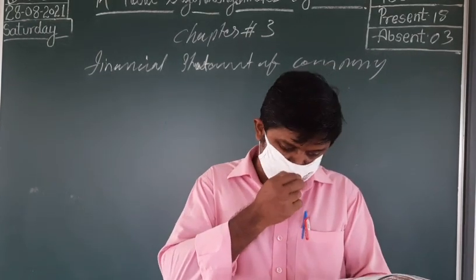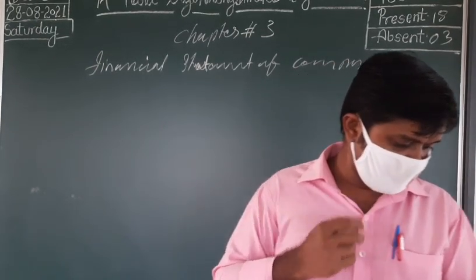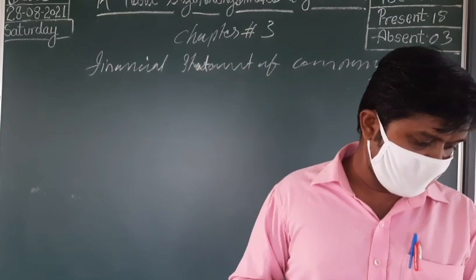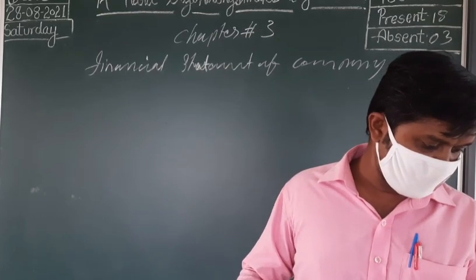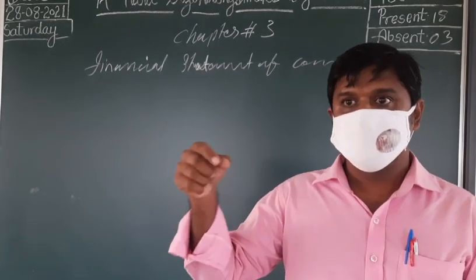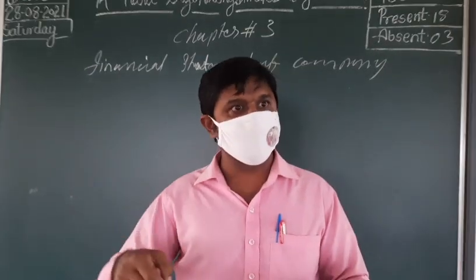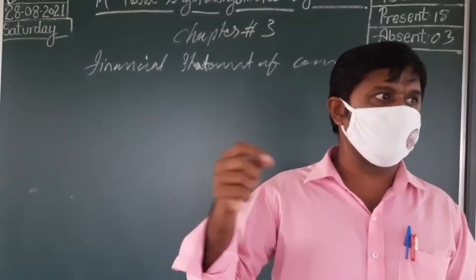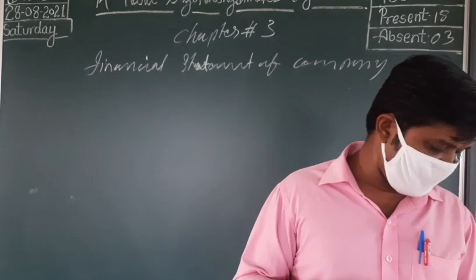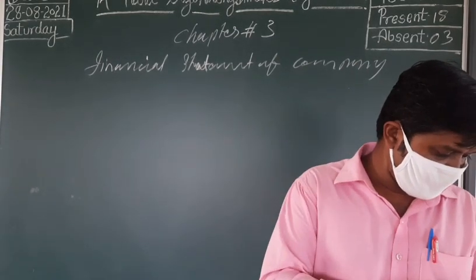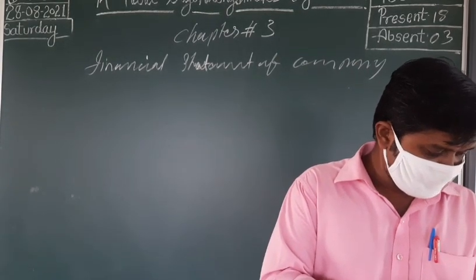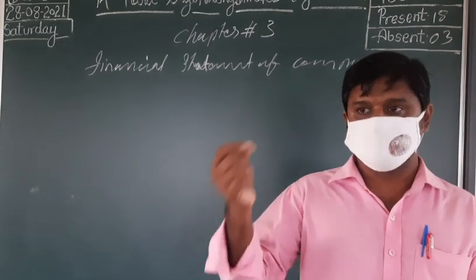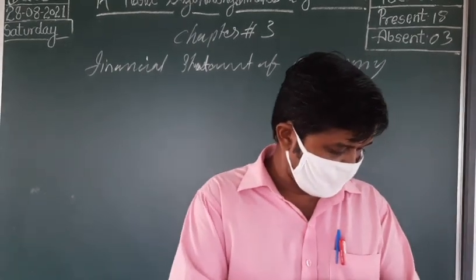Then here some items are current investments. What are current investments? Investment in equity, this is not non-current. Okay, this investment is just within 1 year, that means we will get back that amount within 1 year. So investment in equity instruments will come back within 1 year.